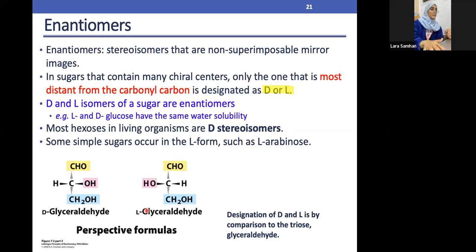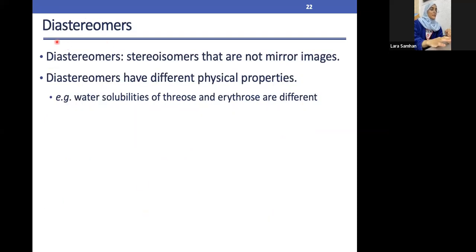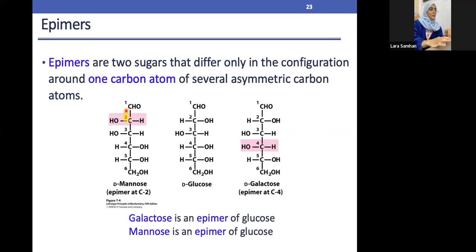Same goes for the diastereoisomers. Diastereoisomers are basically stereoisomers that are not mirror images, and they are considered to be water soluble. Regarding epimers, epi means they differ in only one carbon atom. That means all of them are going to be exactly the same Fischer configuration, except that in one carbon atom they will be different.